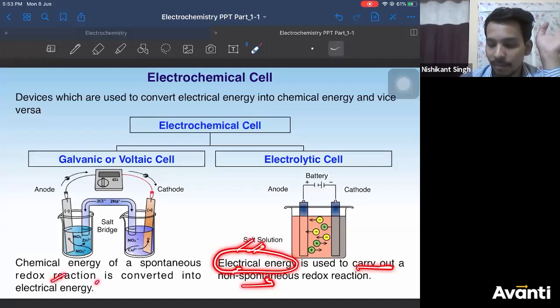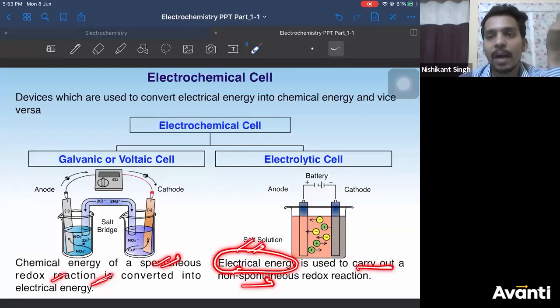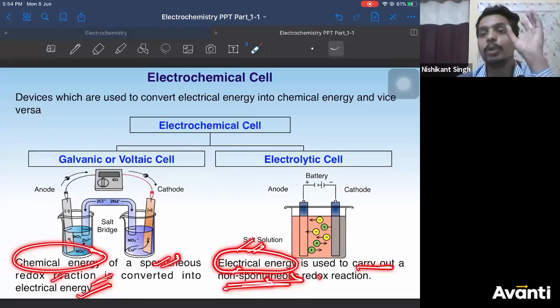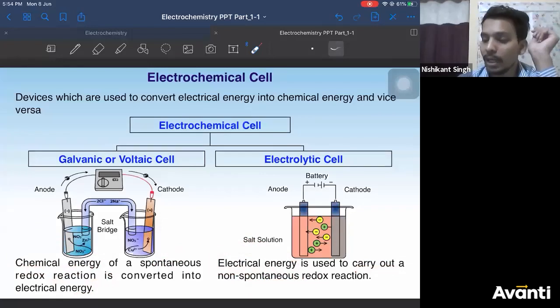Like this. Here the reaction is spontaneous, so the chemical reaction will happen by itself. Chemical energy will be released, which will be converted into electrical energy. But here the reaction is non-spontaneous, so to do that you need to supply energy. That means electrical energy is used to carry out the chemical reaction, right?